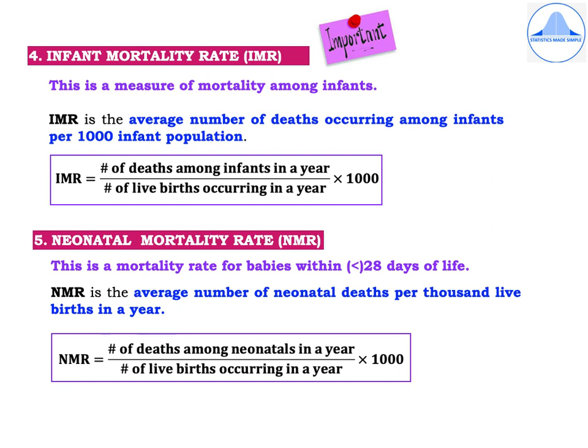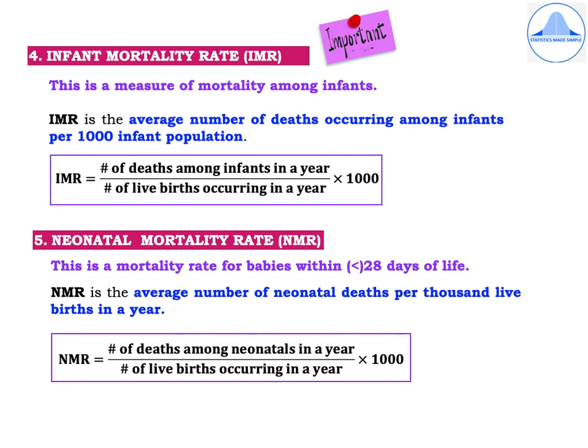The fourth measure of mortality is the infant mortality rate. Now, this is a measure of mortality among infants. So, IMR is the average number of deaths occurring among infants per 1000 infant population. Now, the formula for IMR is equal to number of deaths among infants in a year divided by number of live births occurring in a year into 1000. IMR is important from the examination point of view and usually you get a 2 marker from here.